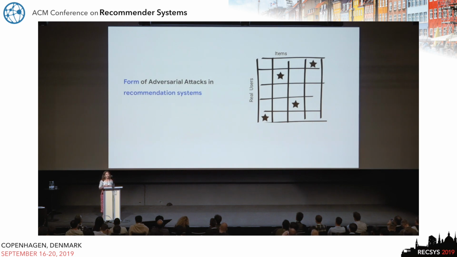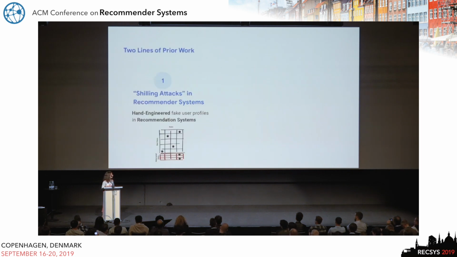So first of all, what do I mean when I say adversarial attack in the context of recommendation system? Normally, the way we represent the real recommendation system data would be this interaction matrix or rating matrix of real users with items. Now, in the context of an adversarial attack, you have this extra small budget of fake user profiles, which are rating a couple of items with a specific intent.